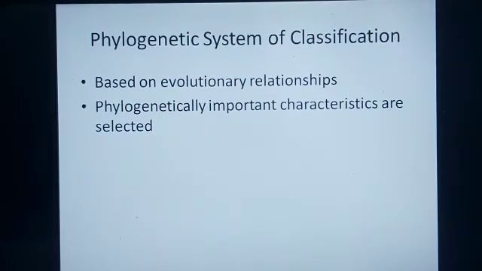Now the next system of classification is the phylogenetic system of classification. The recent systems of classification are mostly based on evolutionary relationships. In this system, emphasis is laid on certain pre-selected characteristics which are considered to be of phylogenetic importance. The evolutionary relationship is represented through a diagram referred to as a phylogenetic tree. So not only classification was studied under this system, but also the evolutionary relationship between one organism and the other.